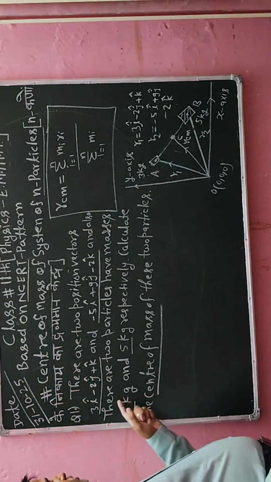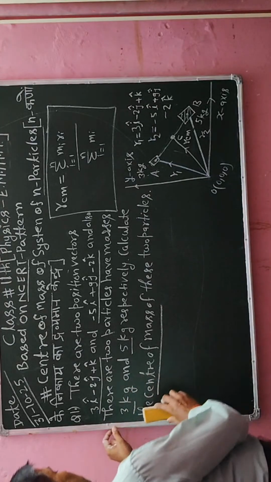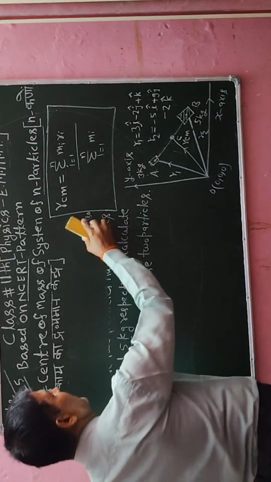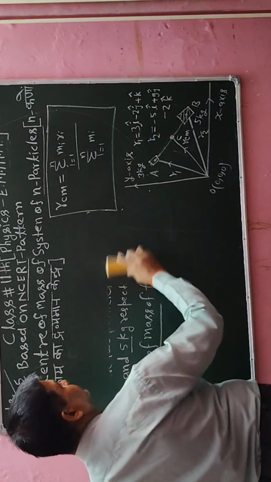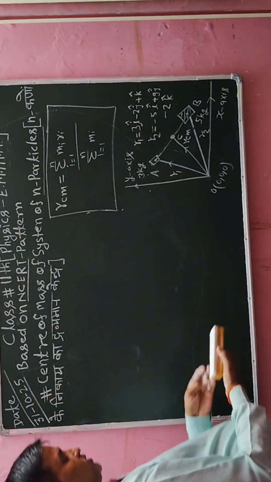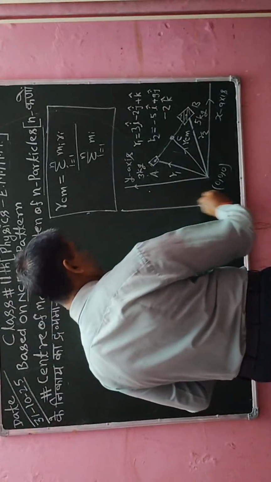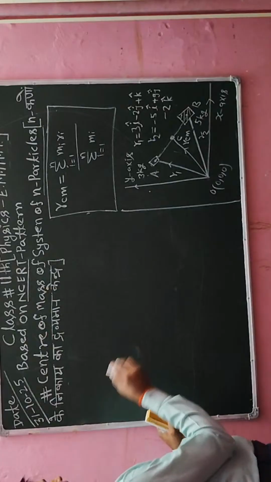Okay, now I am going to erase it, and after erasing I will give the solution of the written question. Okay student, first of all I will erase the written data and then give its solution, because all information of the question I have already written in the diagram. Now here I have to calculate the center of mass.